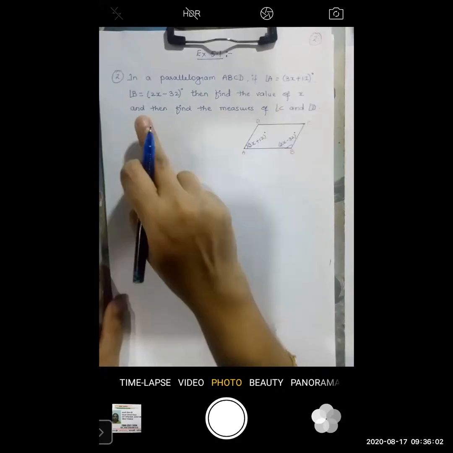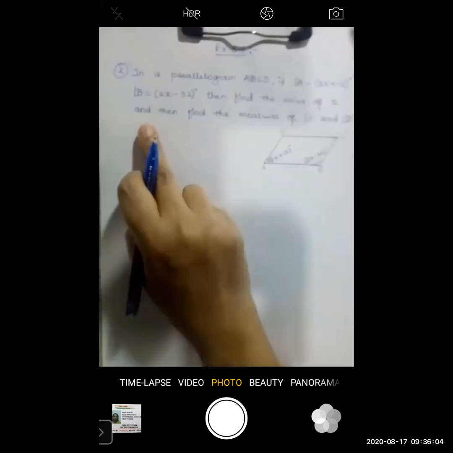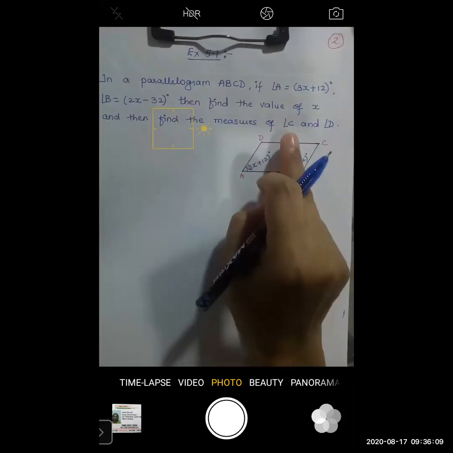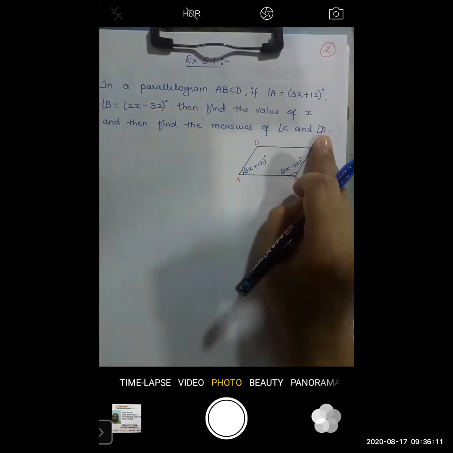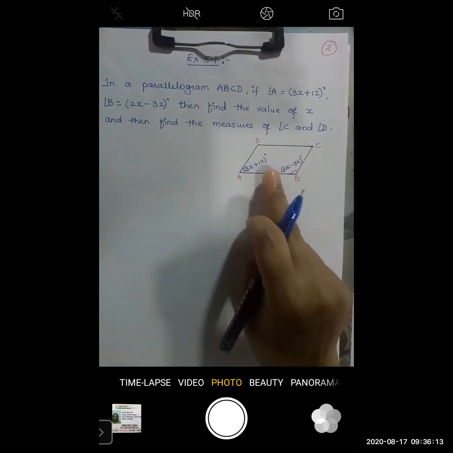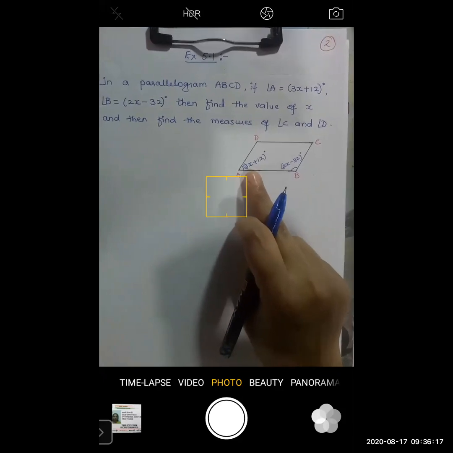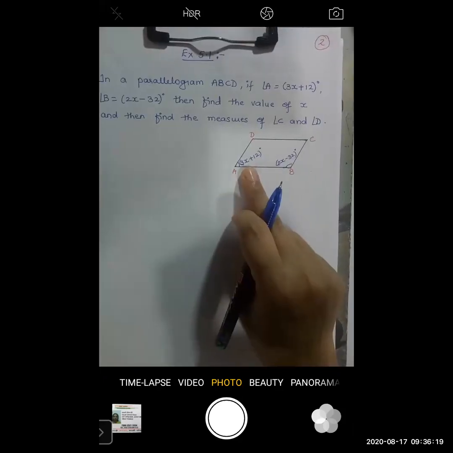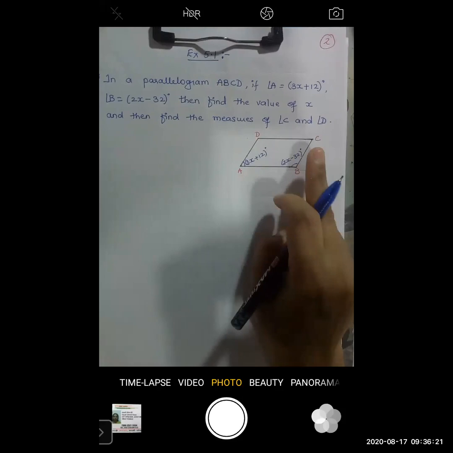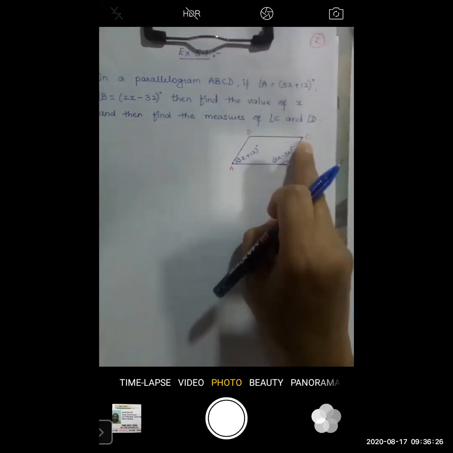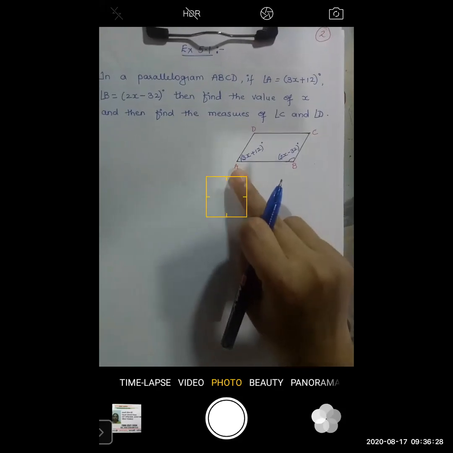What is the next part of the question? Then find the measures of angle C and angle D. Now, first thing is that you have to find out the value of x. Once you get the value of x, you will be able to find out angle C and angle D. Now angle C is opposite to angle A, or no?